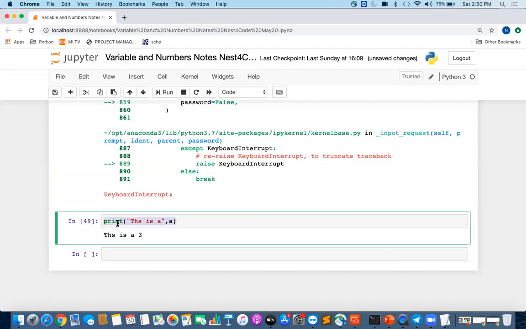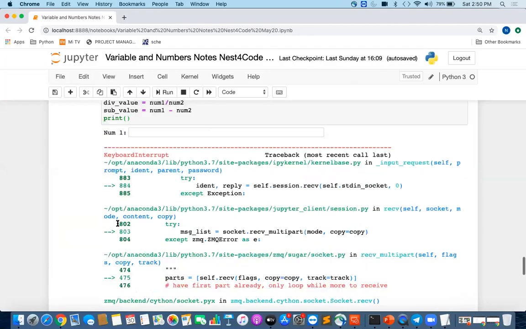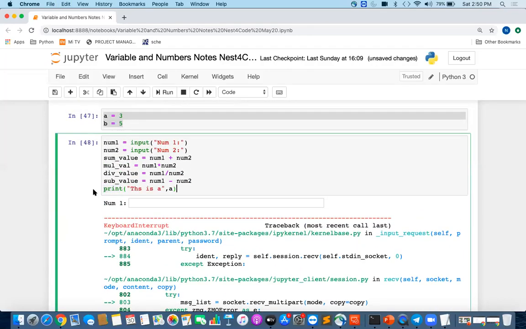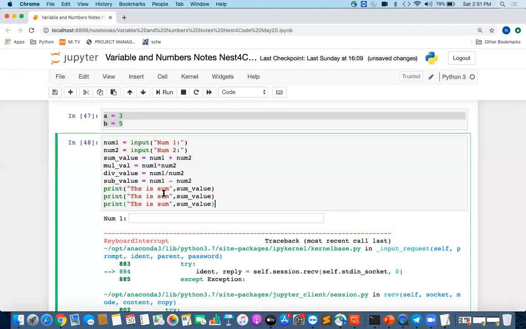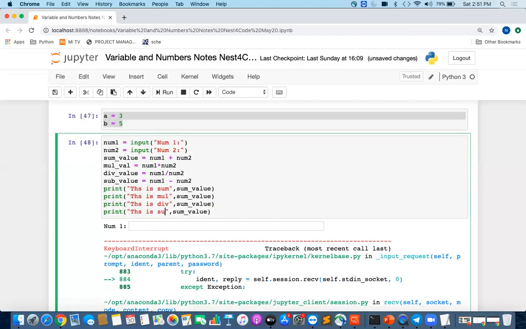We'll use a similar print statement for our program. We'll say this is sum and print the sum value. These are variable names. In place of ABC, if you define names like this, it's good. Similarly, this is sum, this is multiplication, this is division, and this is subtraction. We'll just go and get these values.